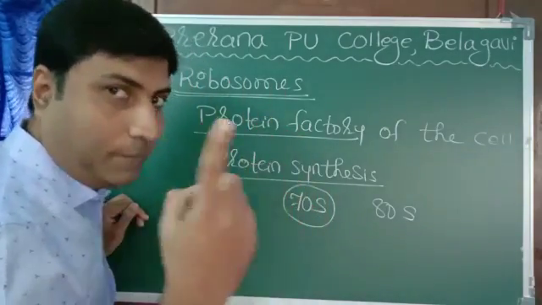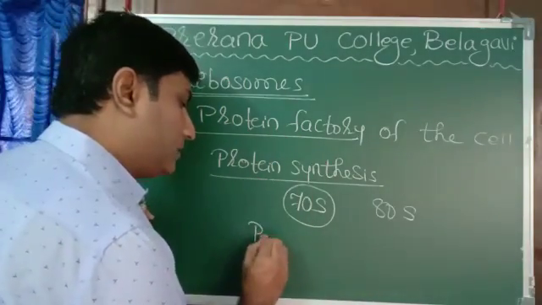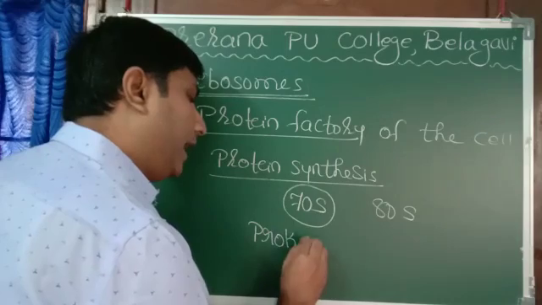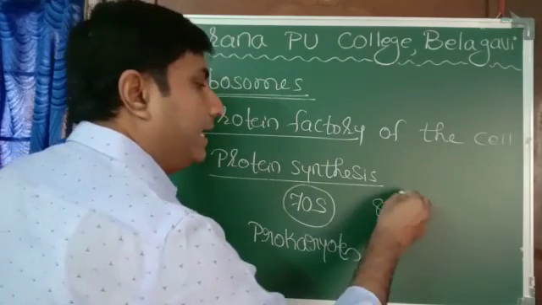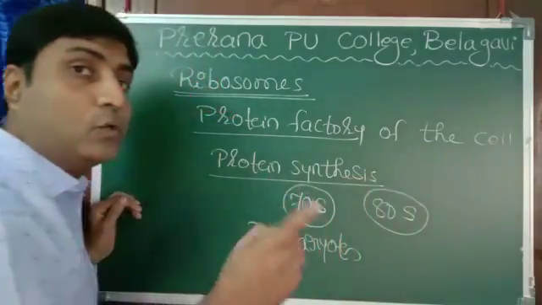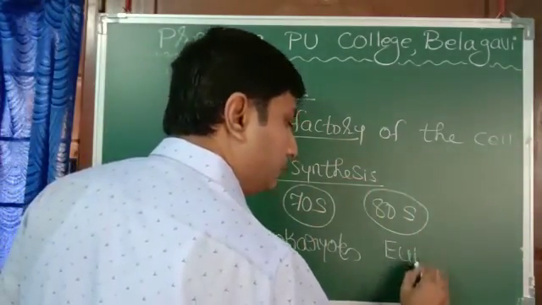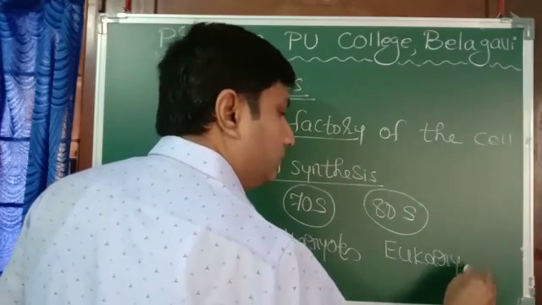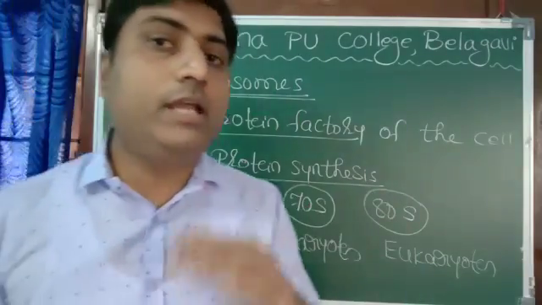Now you know what prokaryotes or prokaryotic cells are. Whereas 80S ribosomes are found in eukaryotes.